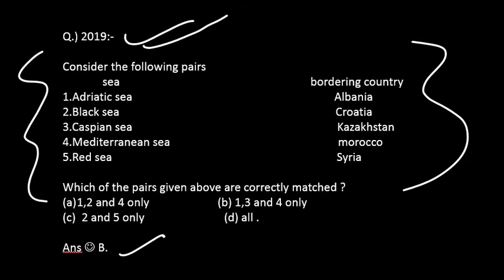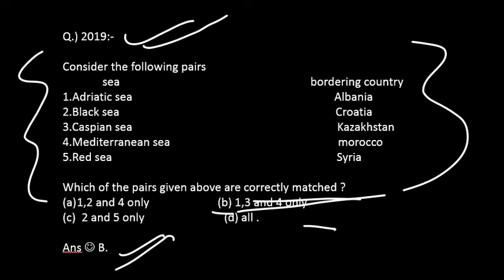The question lists the Adriatic Sea, Black Sea, Caspian Sea, Mediterranean Sea, and the fifth one is Red Sea. The options are Albania, Croatia, Kazakhstan, Morocco, and Syria. What are the countries bordering these seas? We should match the correct answer. So the correct answer is B.